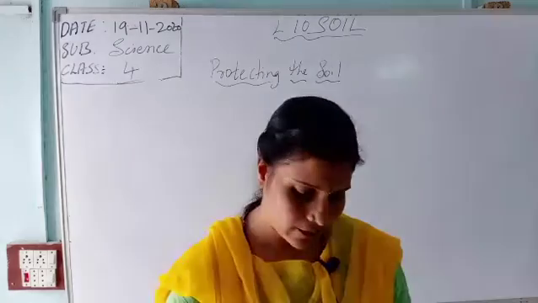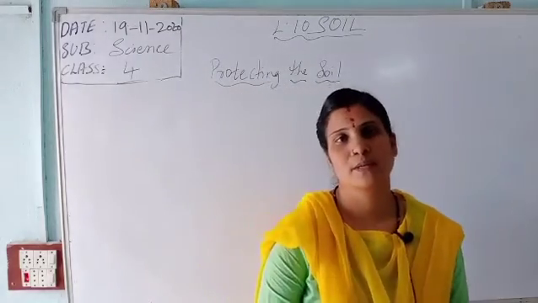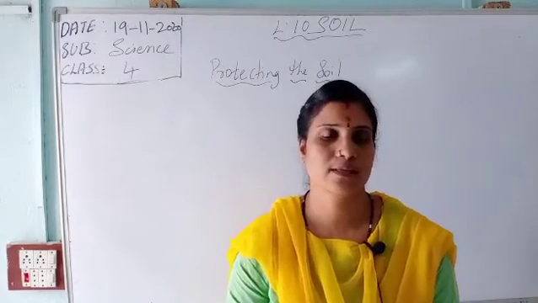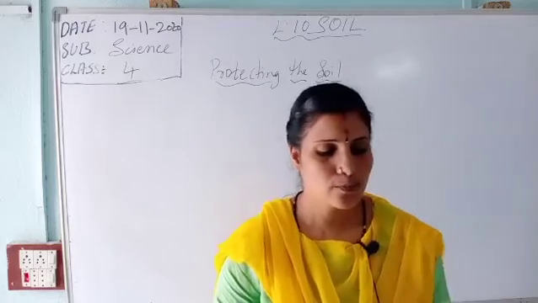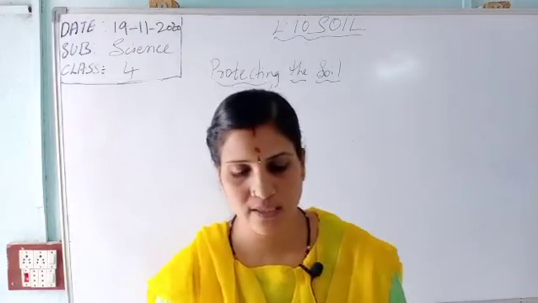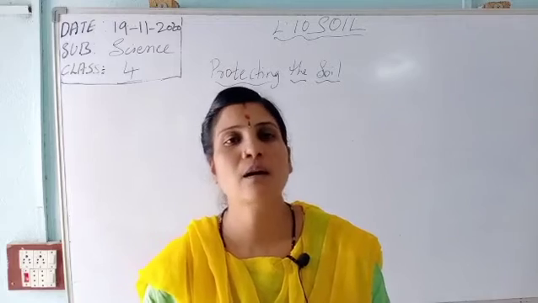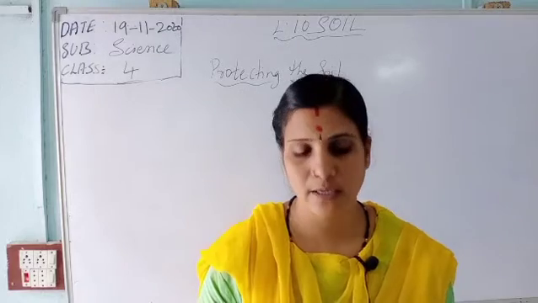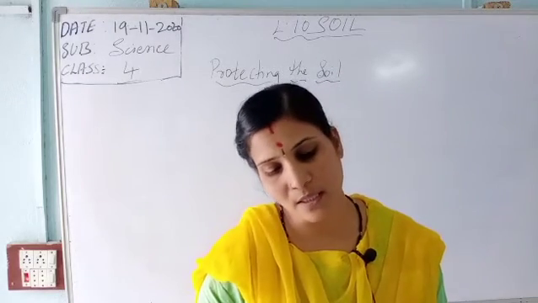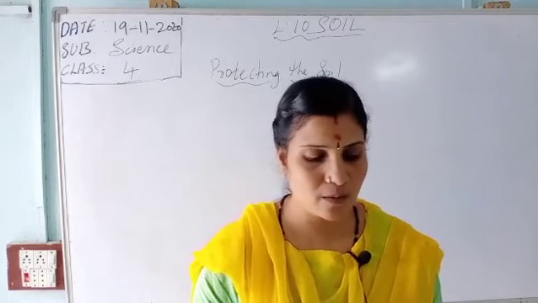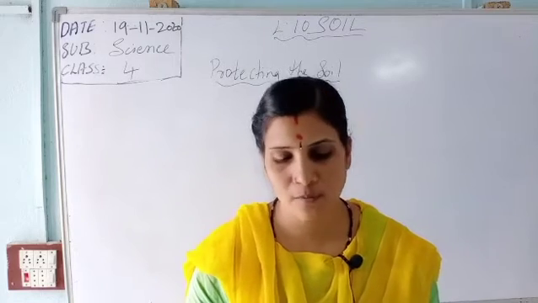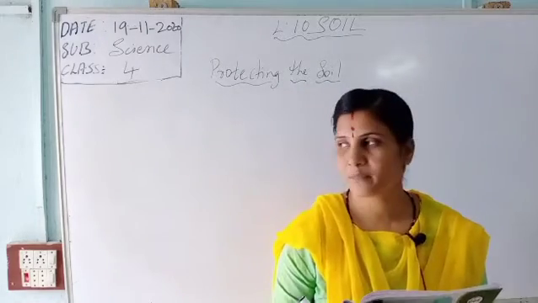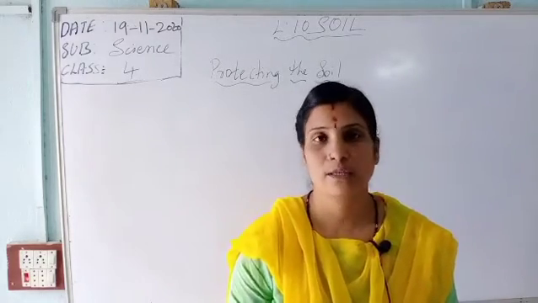It will blow with force and take away the topsoil. Okay, these are two points on protecting the soil. Next, to prevent washing away of soil on hill slopes, the slopes are cut into terraces or steps. Farming on such slopes is called terrace farming.